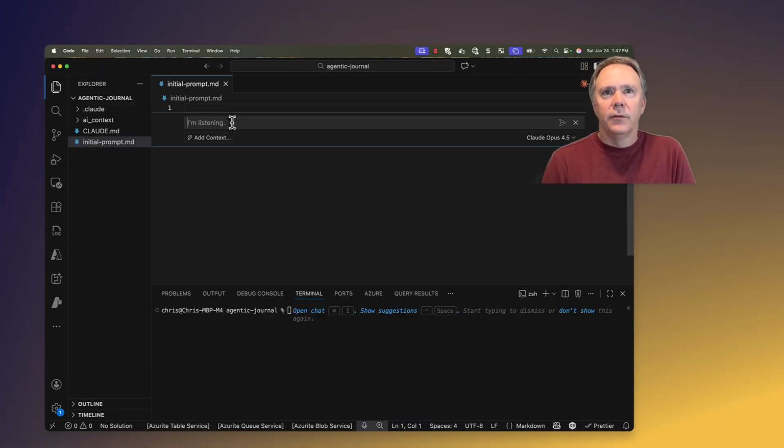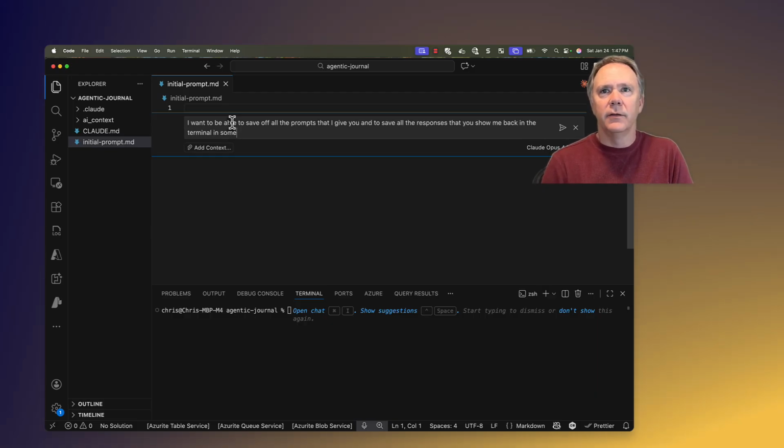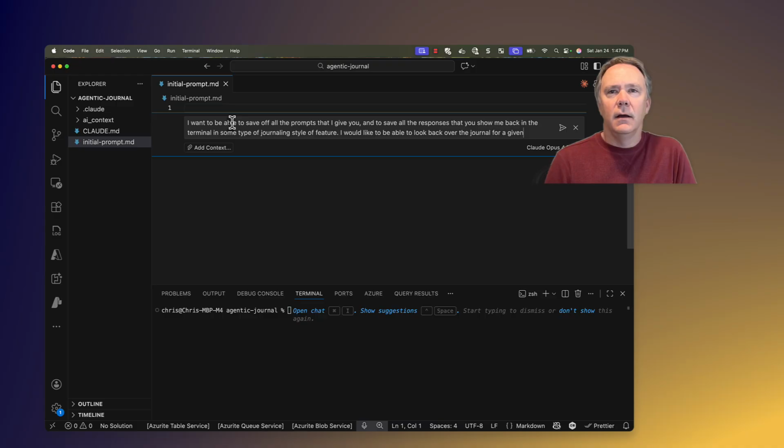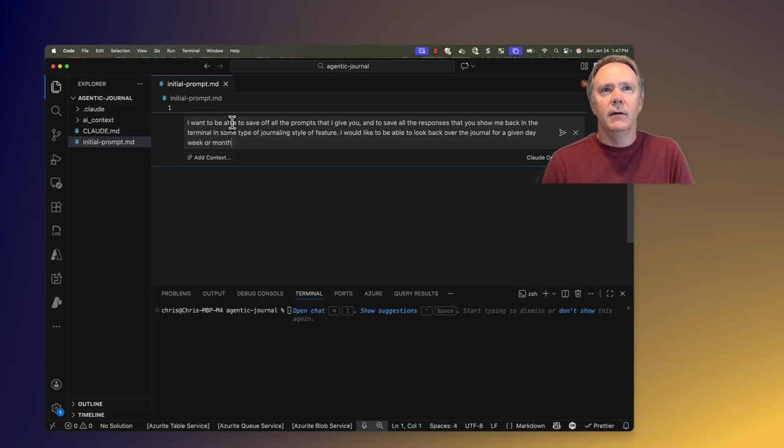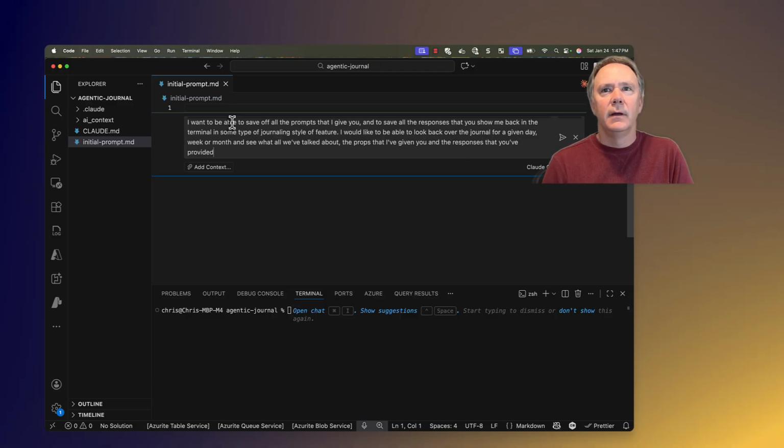I want to be able to save off all the prompts that I give you and to save all the responses that you show me back in the terminal in some type of journaling style of feature. I would like to be able to look back over the journal for a given day, week, or month and see what all we've talked about, the prompts that I've given you, and the responses that you've provided. I would like this information written into a file that is well organized and easy for you to reason about.